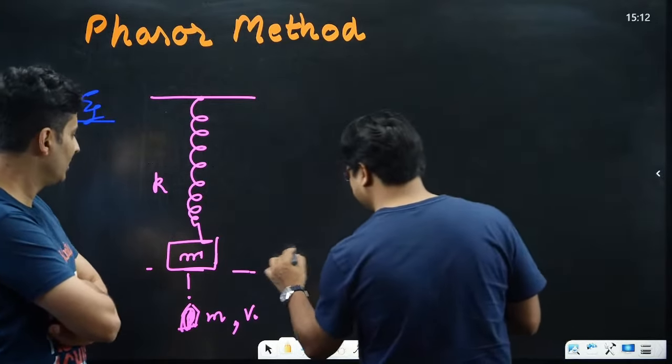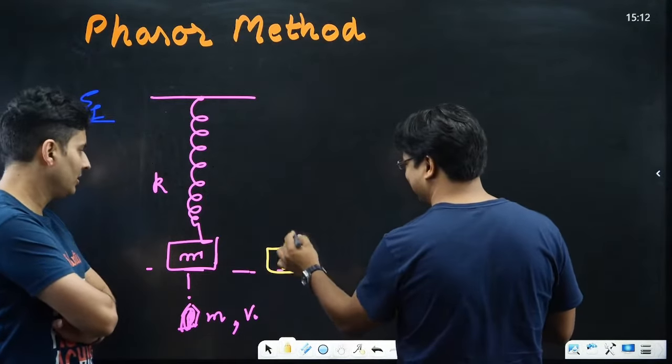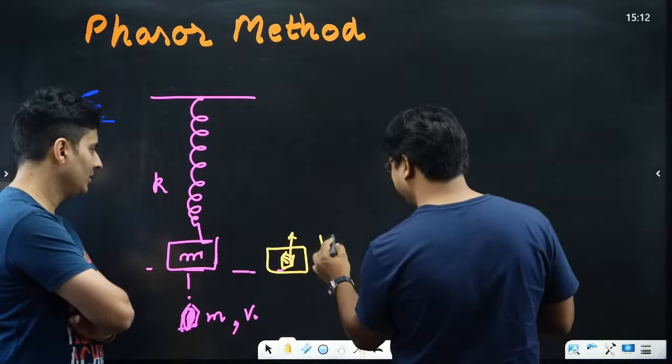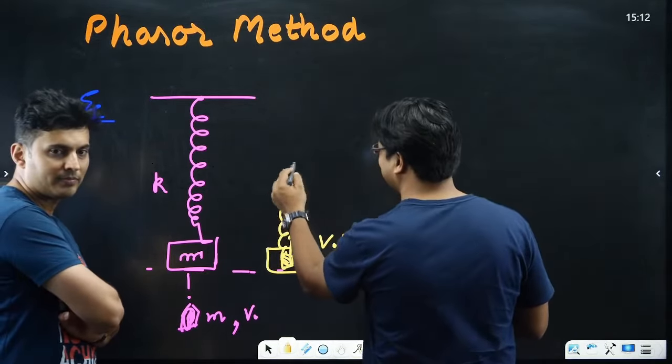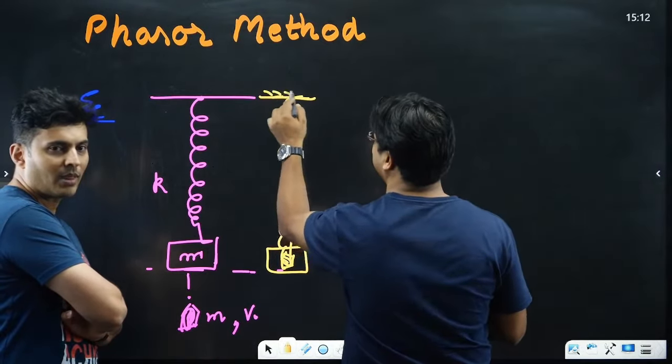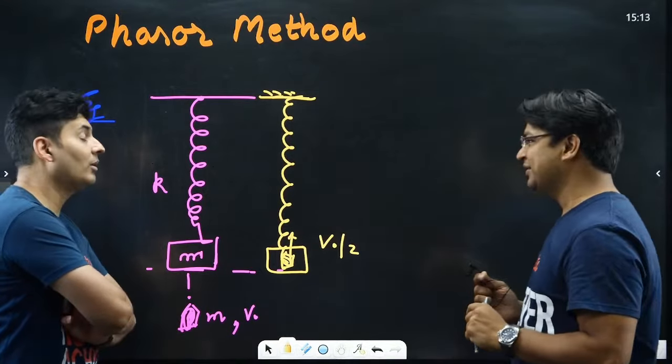So students will proceed like this. The bullet is embedded, so it will require some speed. We will calculate from momentum conservation that the speed is V naught by 2. Then this is the spring. Now remember, we are trying to find out the time.